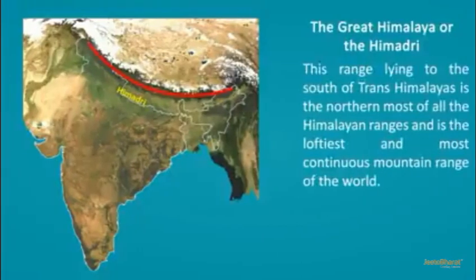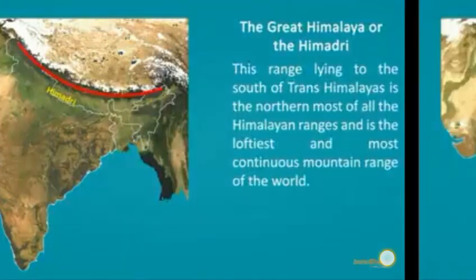The Great Himalaya or Himadri. This range lying to the south of the Trans-Himalaya is the northernmost of all the Himalayan ranges and is the loftiest and most continuous mountain range of the world. Loftiest means the highest mountain range.